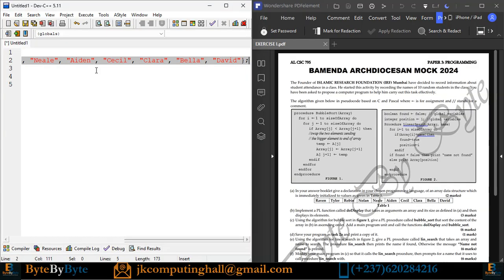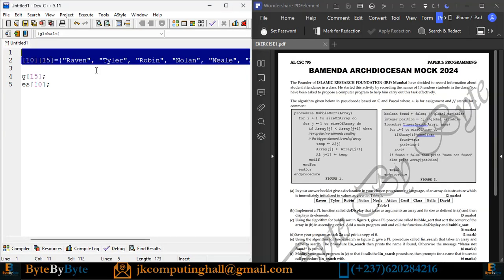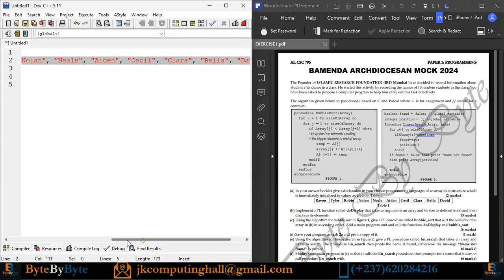Then I have my semicolon at the end. So those are the two ways by which you could declare and initialize the string directly.